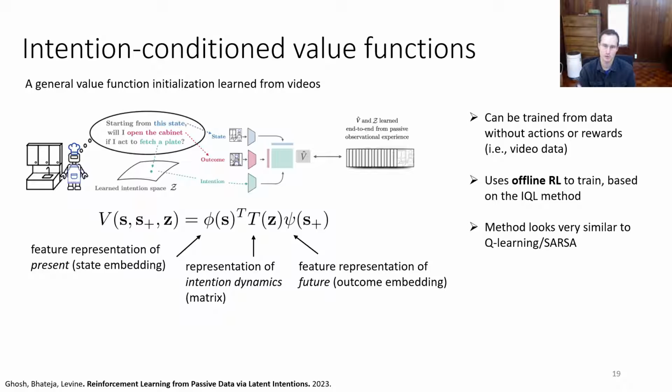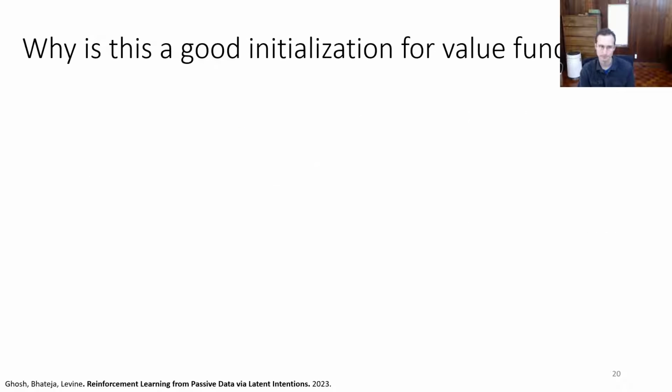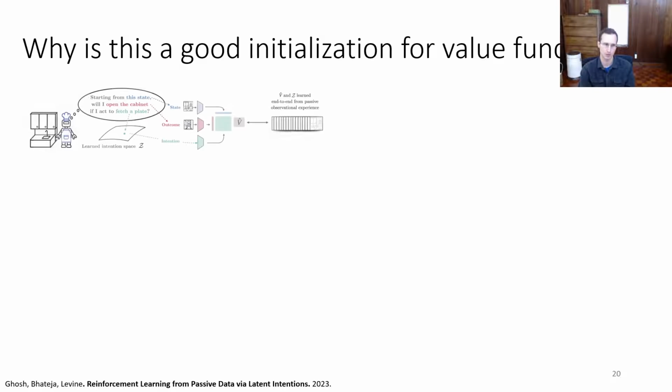Mechanically, the method looks very similar to Q-learning or SARSA, so you actually perform TD backups over frames of videos. And it's equivalent to an approximation of something called a successor representation, for those of you that are familiar with it. Okay, but technical details aside, why should we expect these ICVFs to be good for downstream robotic learning?